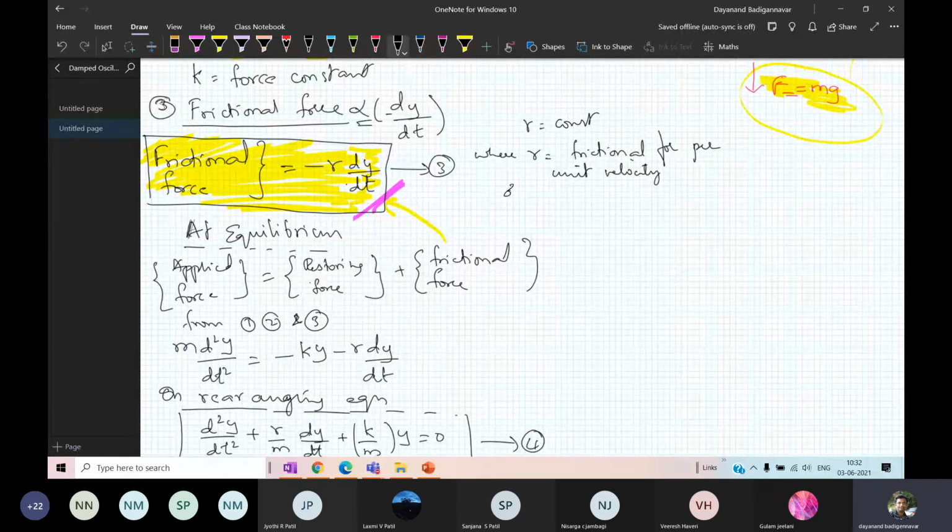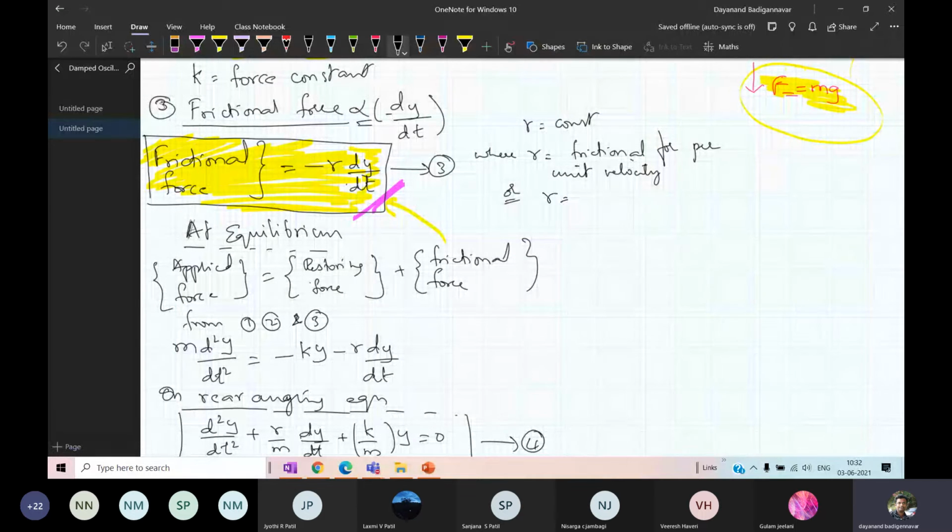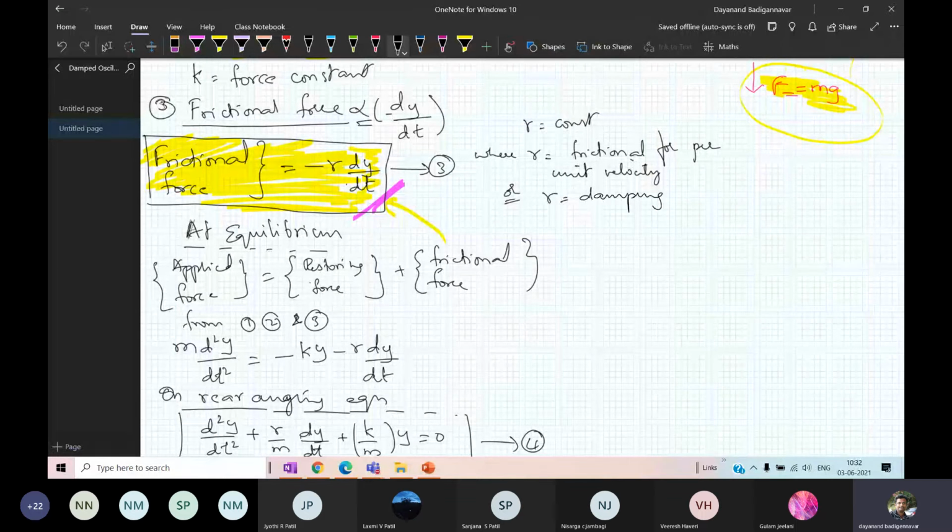It is a form of damping. That means it is a form of some resistance. You are getting the point? Some resistance or some opposition. Whatever opposition exists in the medium is given by this term R. R is a new term, a new constant. What is that constant? That constant is frictional force per unit velocity. It is also called damping. What is damping? Damping means some form of resistance or opposition.